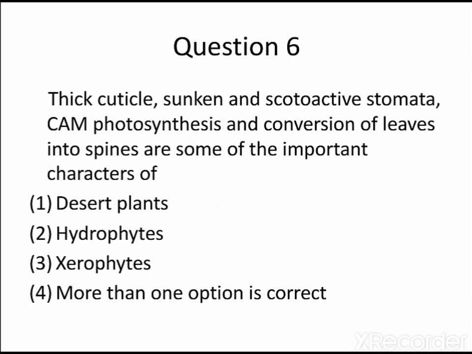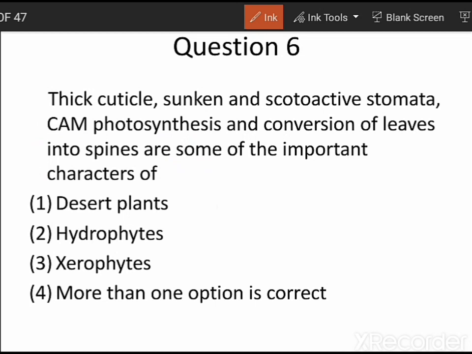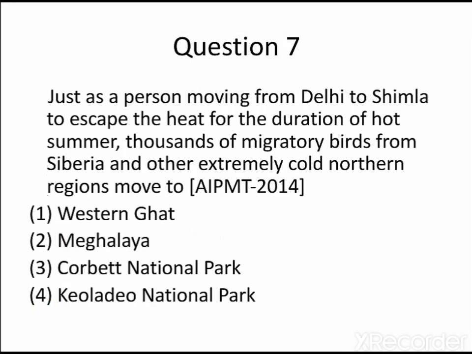Thick cuticle, sunken and scotoactive stomata, CAM photosynthesis and conversion of leaves into spines are some of the important characteristics of. So here option 1 is desert plants, option 2 is hydrophytes, option 3 is xerophytes, and option 4 is more than one option is correct. Option 1 is obviously correct, option number 2 is wrong, but option number 3 also stands correct. So we can go for a better option, that is option number 4. Moving on with question number 7.